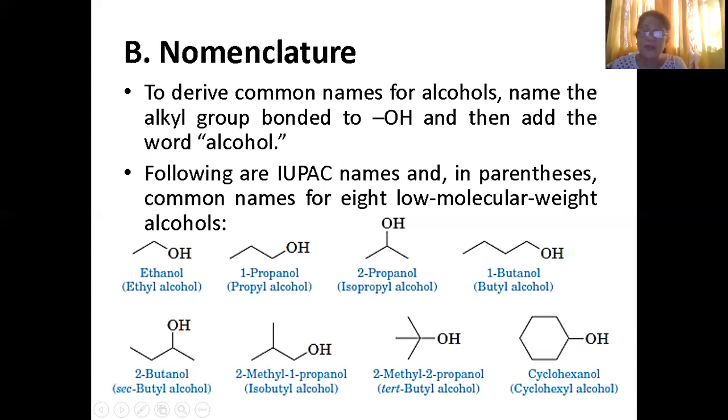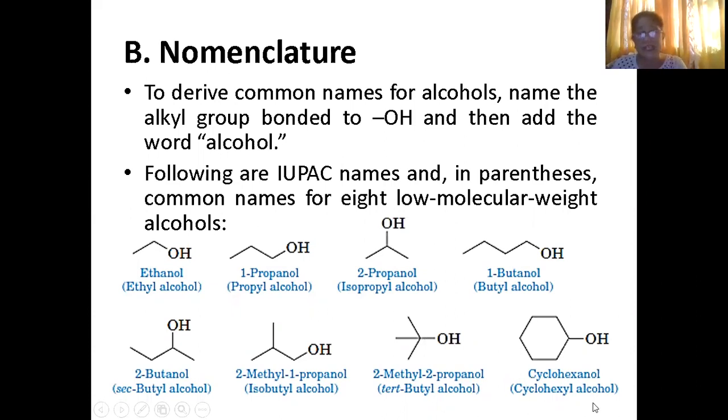But there is still a methyl on your carbon 2. Count it again: 1, 2, 3. It is propanol. I repeat, how are you going to count it? 1, 2, 3. There is a methyl at 2 and also the OH at 2. Therefore, it is 2-methyl-2-propanol, or tertiary butyl alcohol.